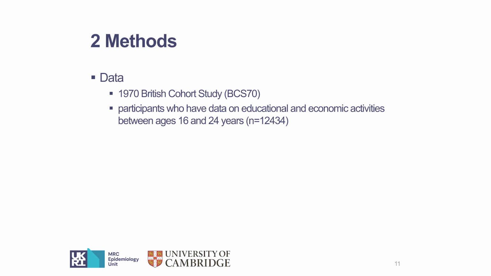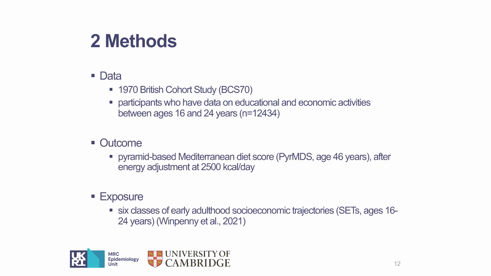We include the participants who have data on educational and economic activities in early adulthood. That's from age 16 to 24 years. This comes to more than 12,000 participants included in this study. And the measure of the outcome is the overall diet quality. We use the pyramid-based Mediterranean diet score to measure overall diet quality at age 46 years, that's in mid-adulthood.